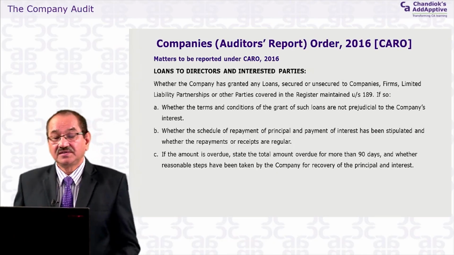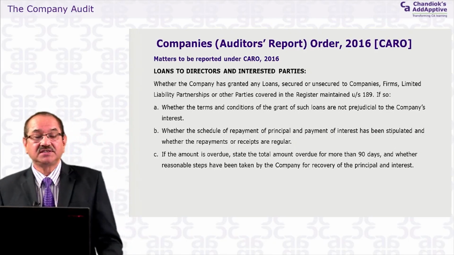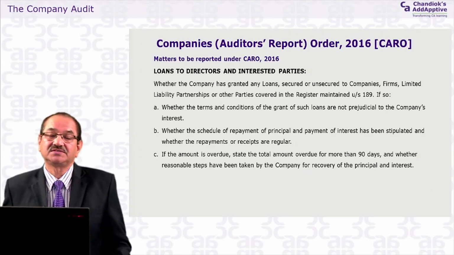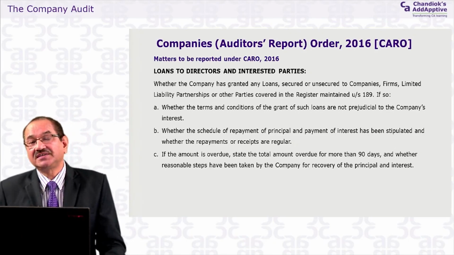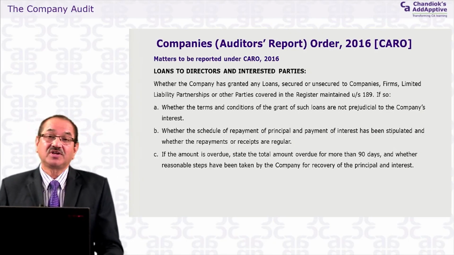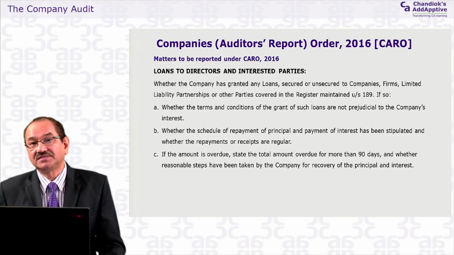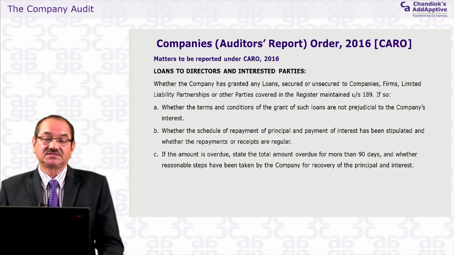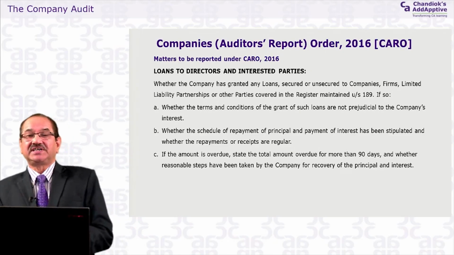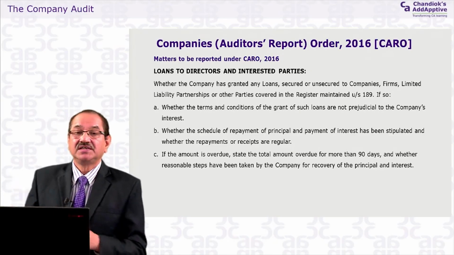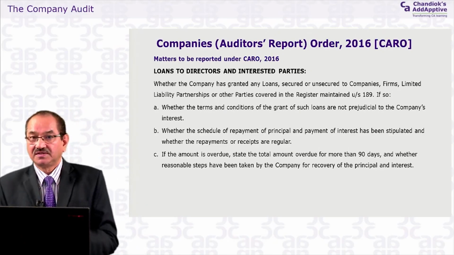Do you understand? The next point is loans to directors and interested parties. The new Companies Act 2013 has put a lot of restrictions on payments to the directors and loans to the directors, and you must have studied that in section 189 in your Companies Act paper.